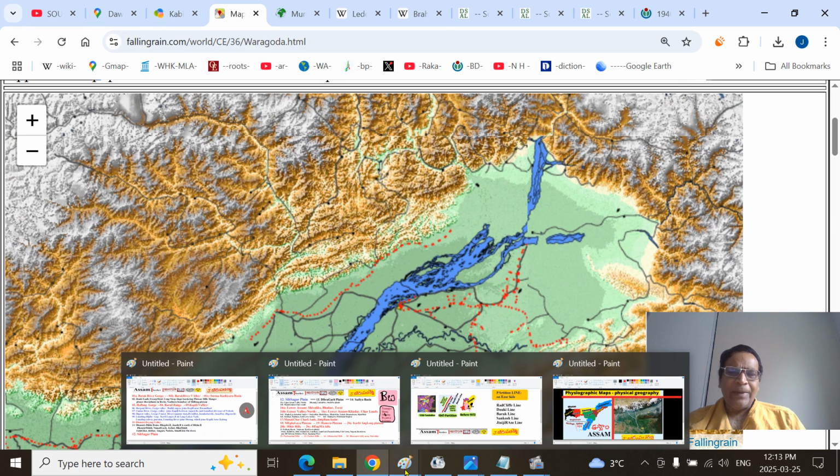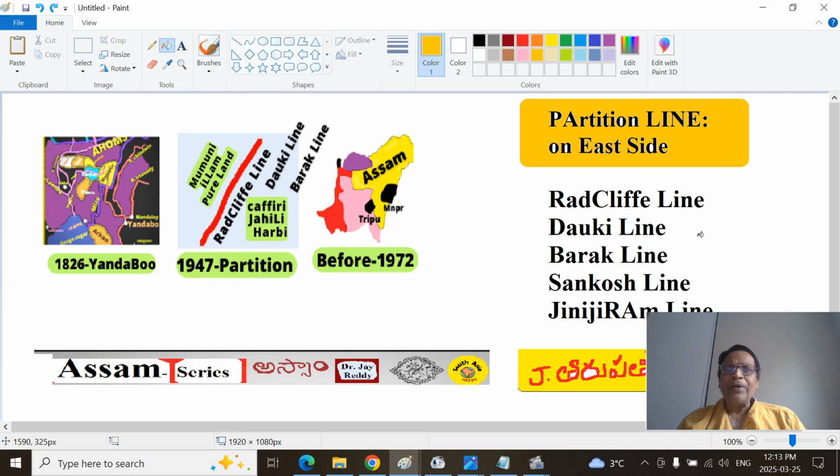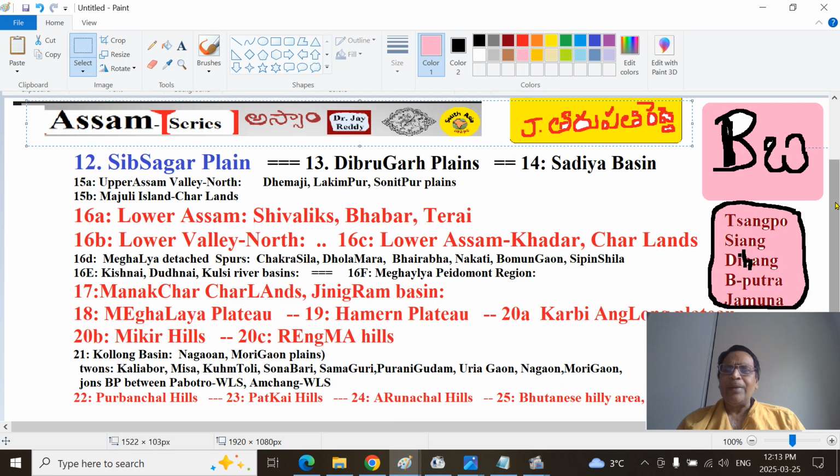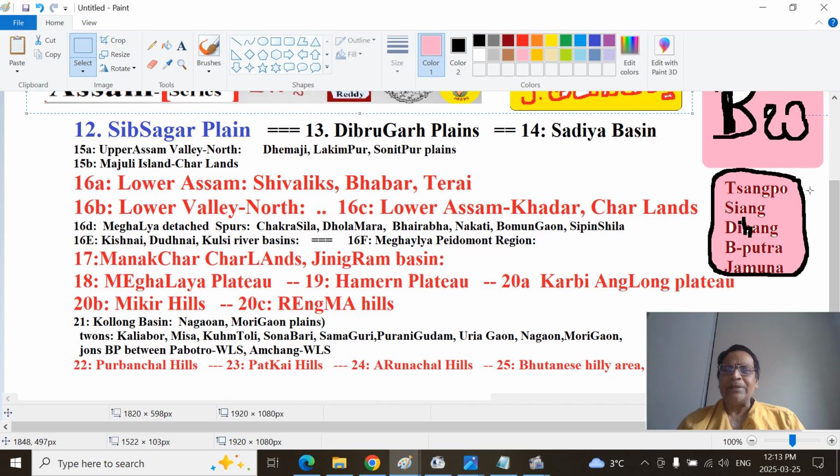Brahmaputra River has different names, Mitranam. So here I have put all those names in one place so that you can have them. Upstream in Tibet, it is called Tsangpo River, and when it enters the Arunachal region, it's called Siang or Dihang River. Further south in Assam, it's called Brahmaputra River.